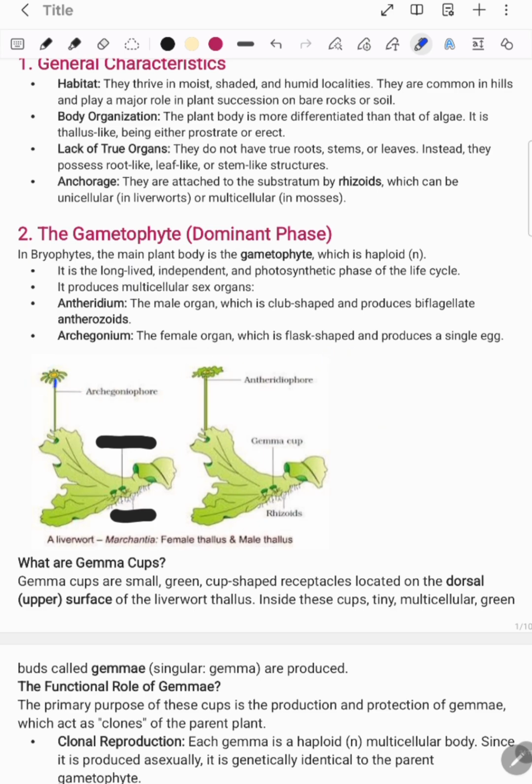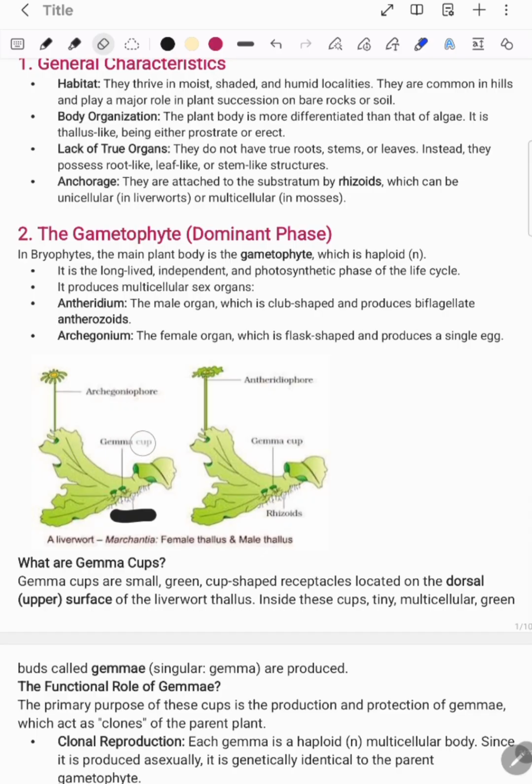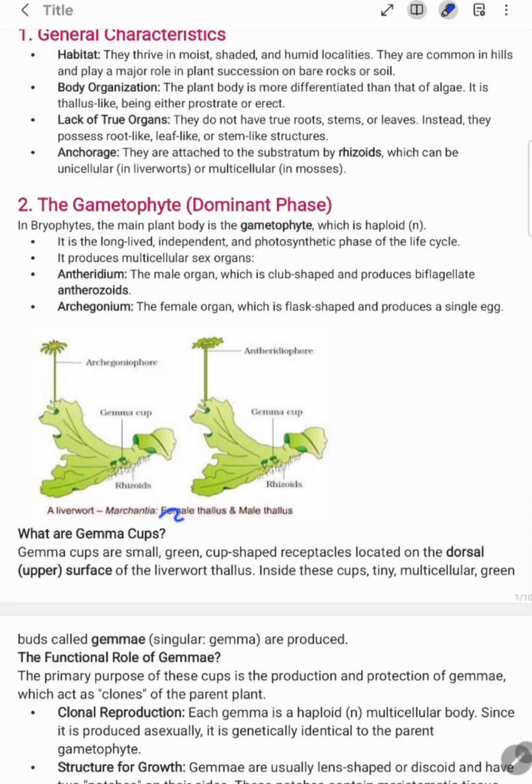The stalk by which the archegonium is attached to the thallus is the archegoniophore. Now what is this? As we have already discussed, these are your gemma cups and these are your rhizoids. So this was all about the female thallus and male thallus of Marchantia. Remember this example. It is an example of liverworts.